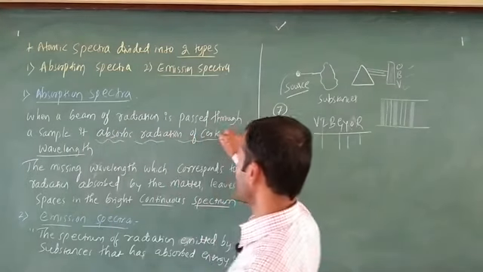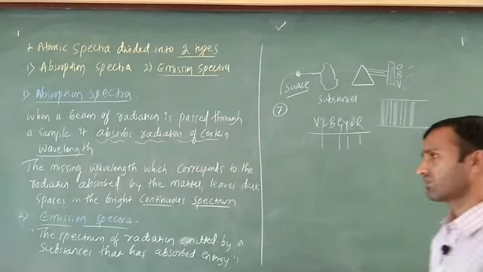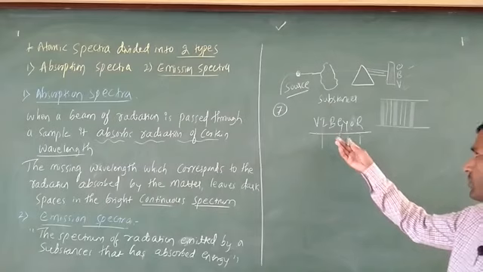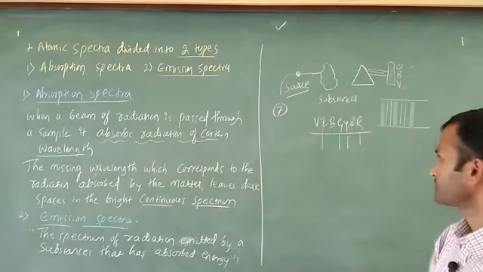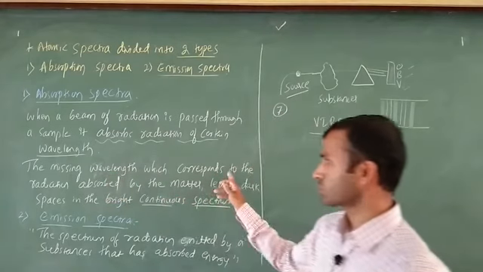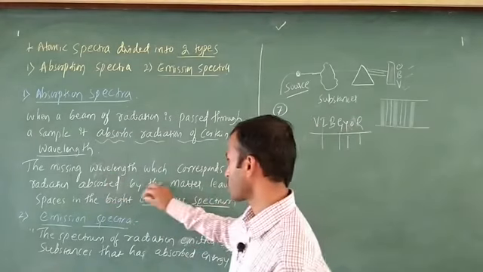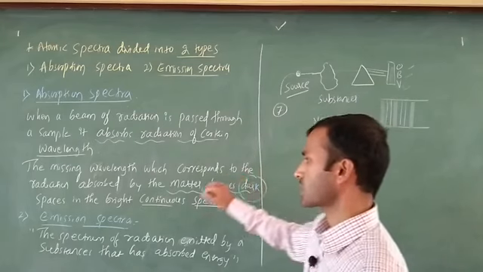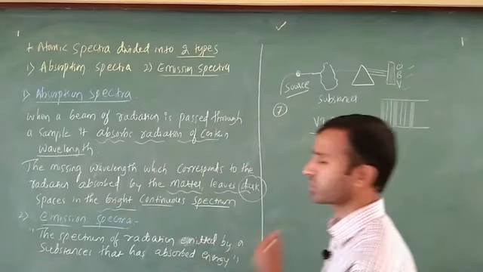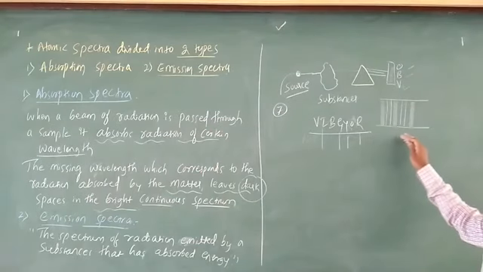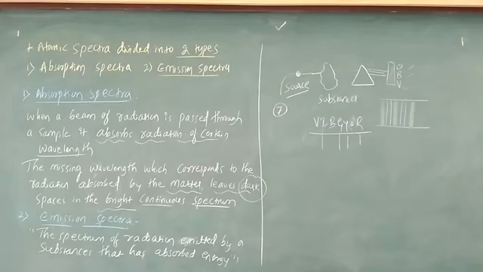You know very well that every light has a different wavelength and a different frequency. That depends on the source or substance. In this case, the missing wavelength corresponds to the radiation absorbed by the matter, which leaves a dark space. Where there is no dark space, that indicates a bright continuous spectrum. In this case we are going to call it the bright continuous spectrum. That is the most important part.